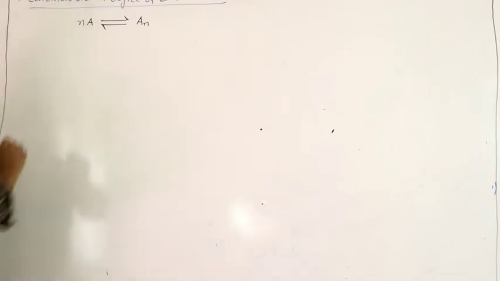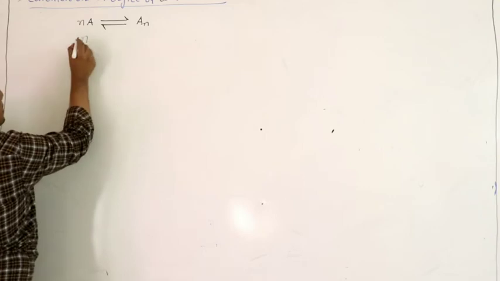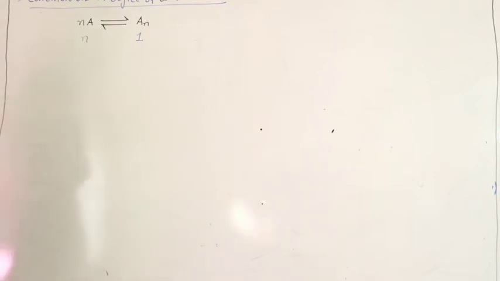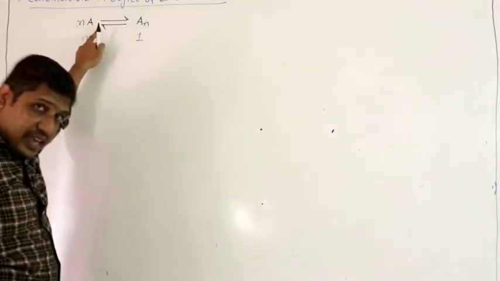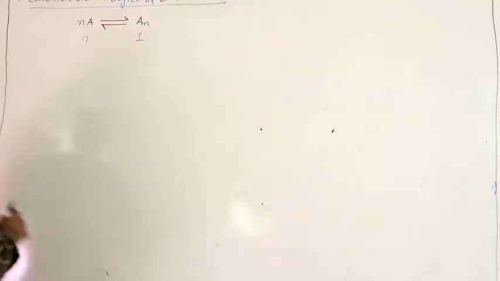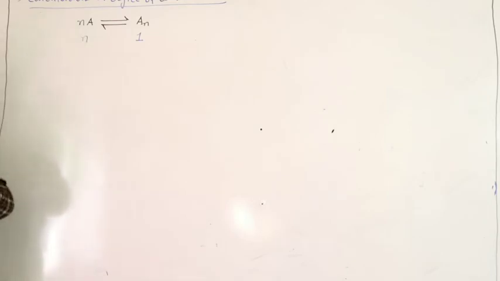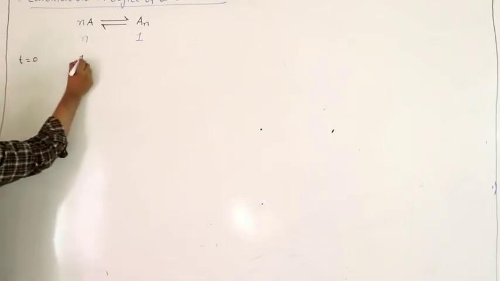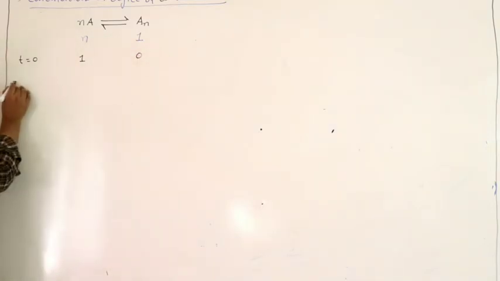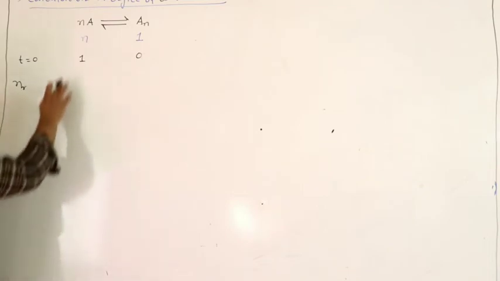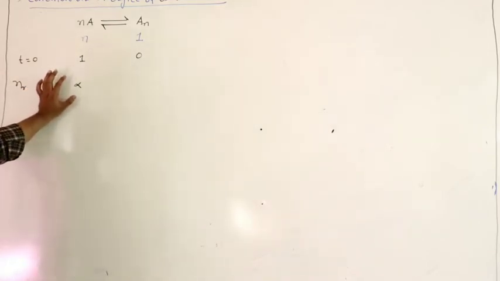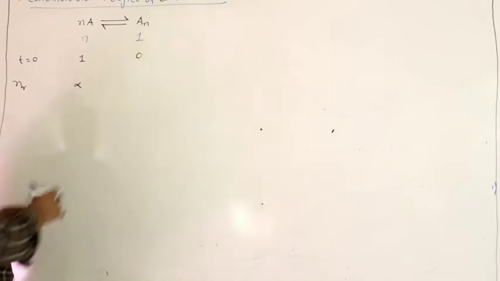What is the meaning of this? N molecules of A combine and exist as one molecule of AN. So at time t equal to 0, before the reaction, let us take 1 mole of A and 0 moles of AN because we haven't started the reaction. The number of moles associated, let us say, is alpha. Out of 1 mole, alpha moles are undergoing association.